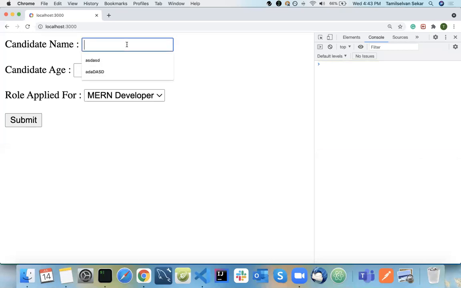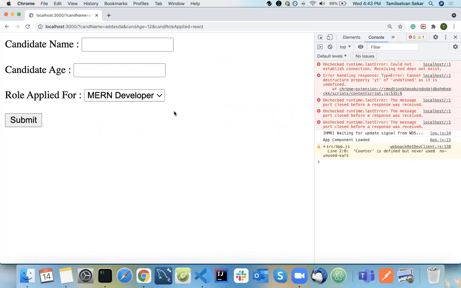So I'm going to type in something here. Watch it clearly. I'm going to submit. See what happens. Your page is refreshed, and see all your properties are here: candidate name, candidate age, candidate role applied. So this is how a traditional web application works.